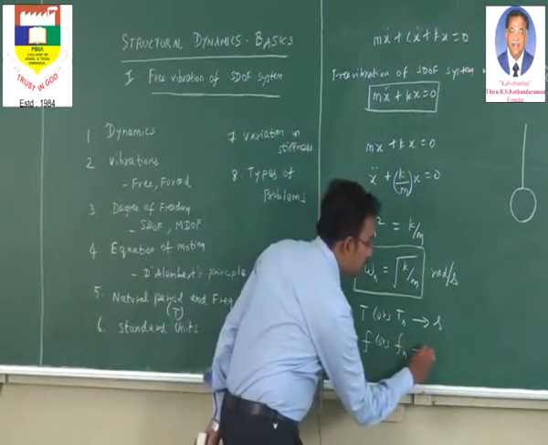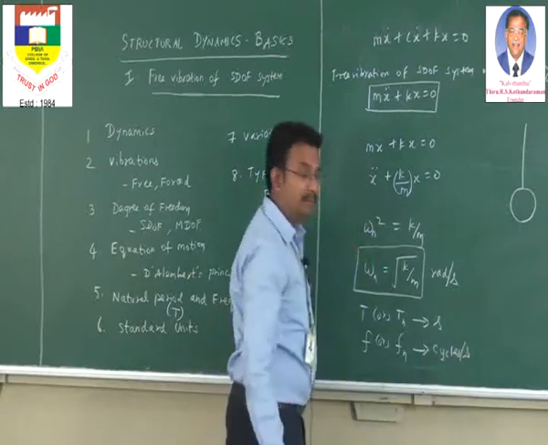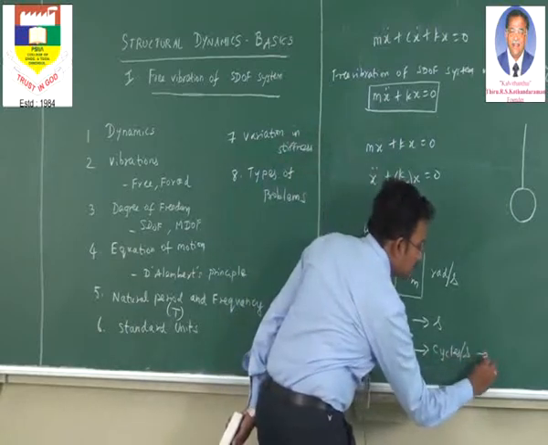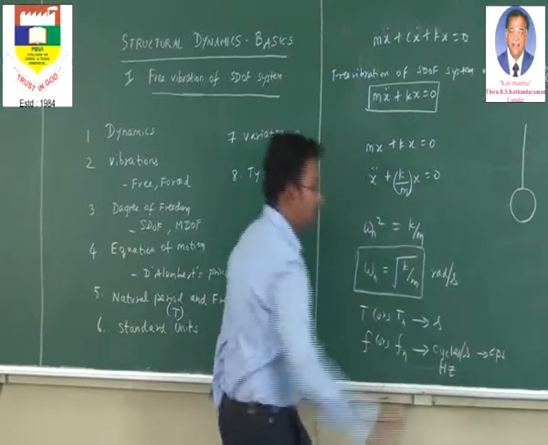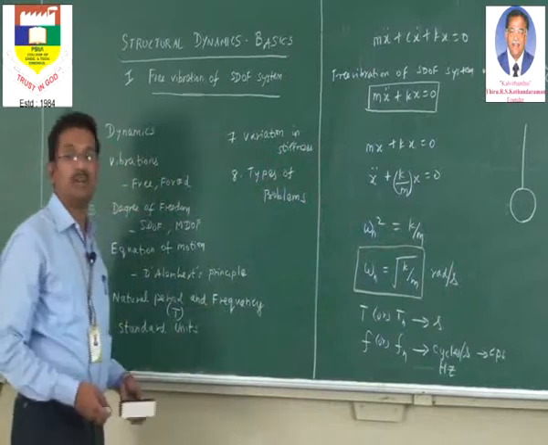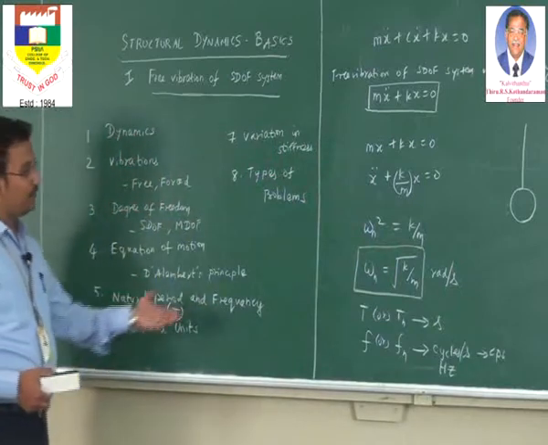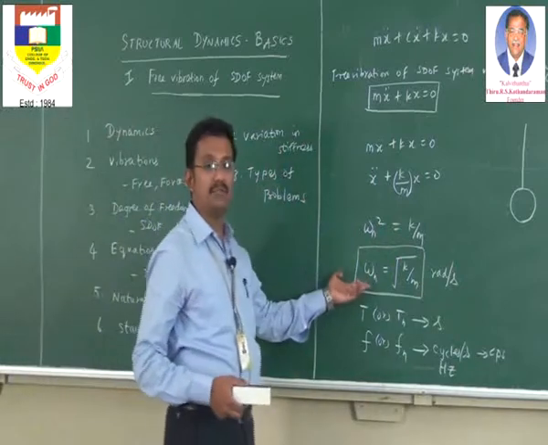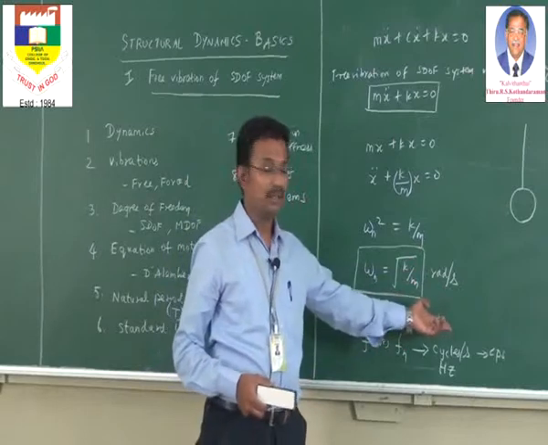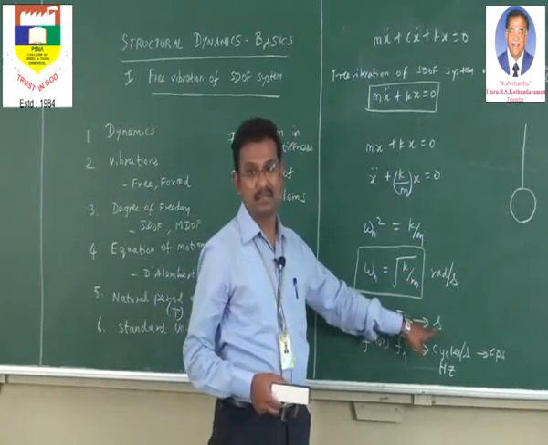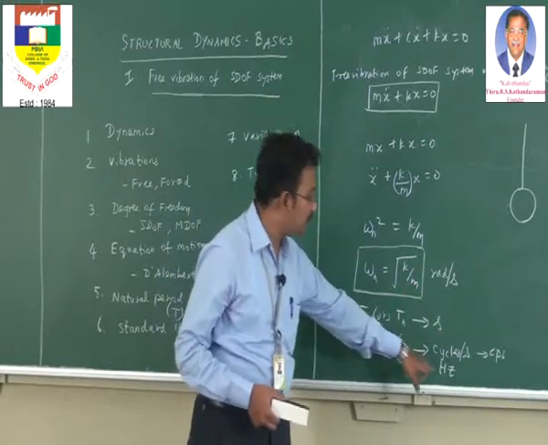Now this is expressed in cycles per second, or some people write CPS, or it is otherwise expressed in terms of hertz. Hertz is normally the measurement of frequency. Now coming to the standard units: for omega n, it is radian per second, and for Tn, it is second. I have used small s, it is not capital S, it is only small s. And for natural frequency it is hertz, or cycle per second.